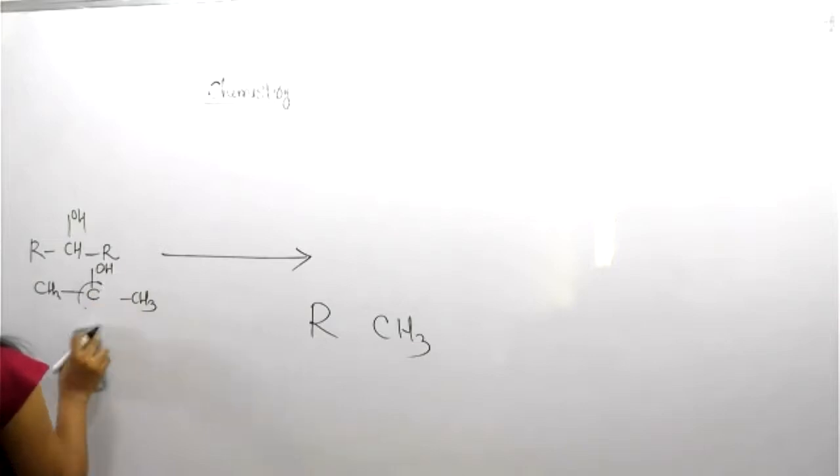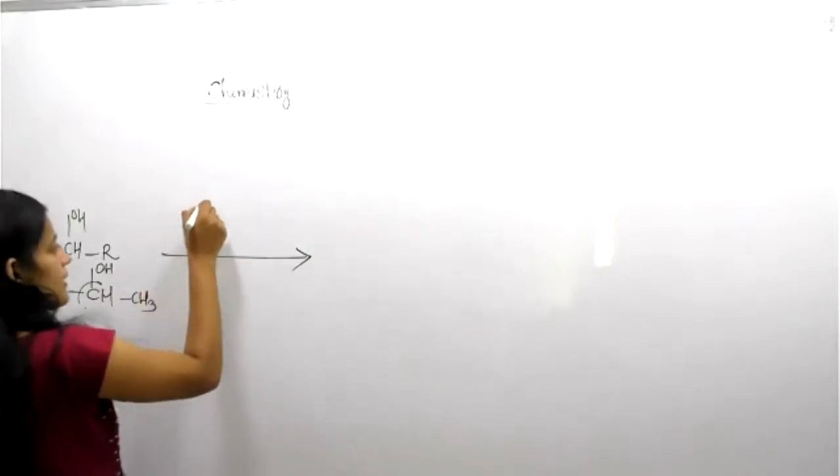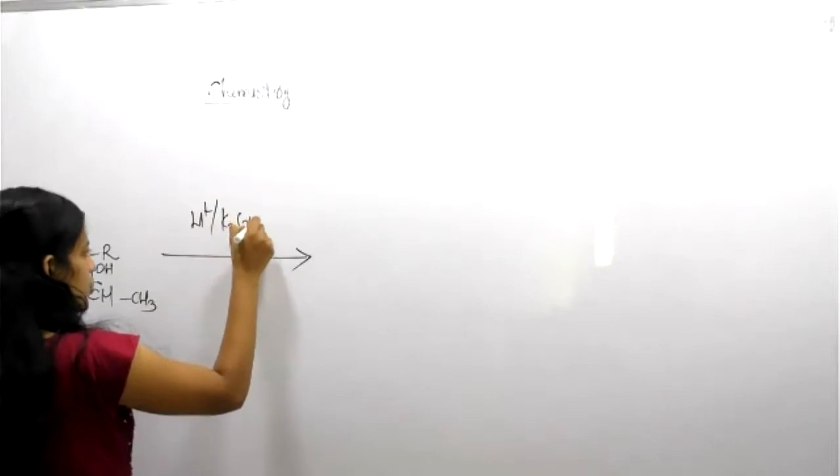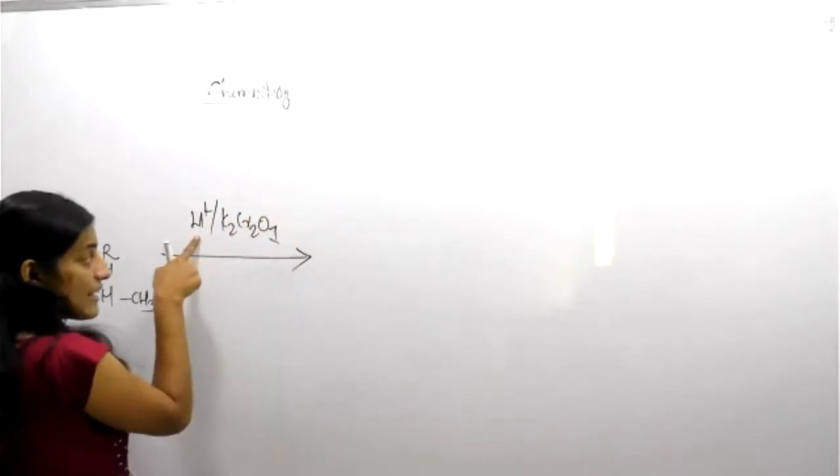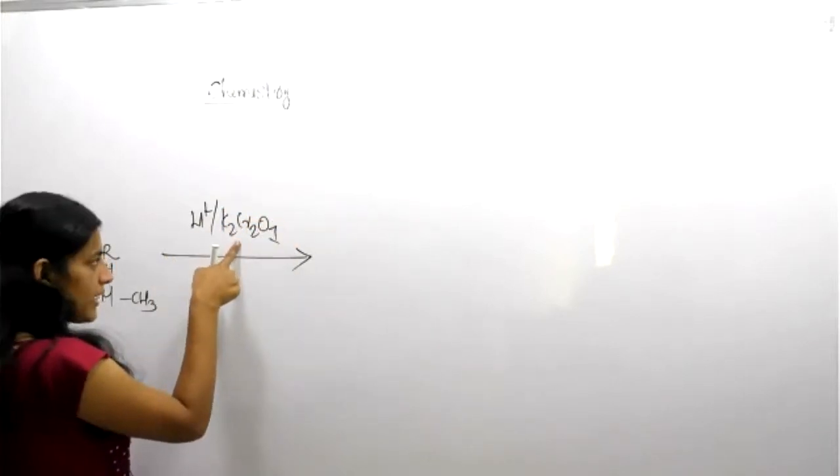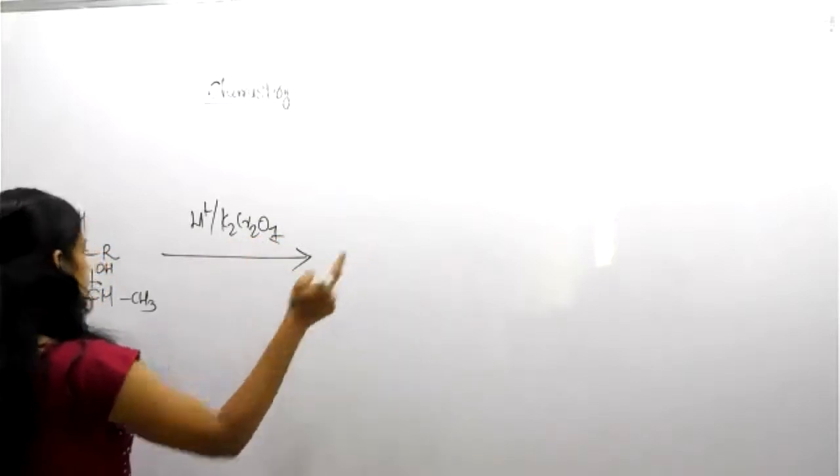So where will we start? CH we have, so this is a secondary alcohol. Secondary alcohol in the presence of an oxidizing agent like, suppose, H plus and K2Cr2O7, acidified potassium dichromate. What about the result?